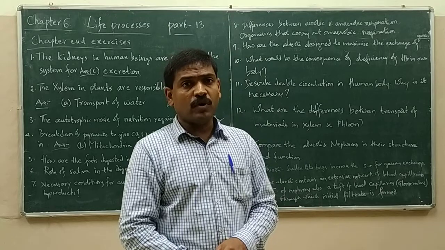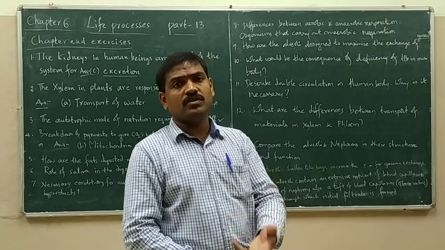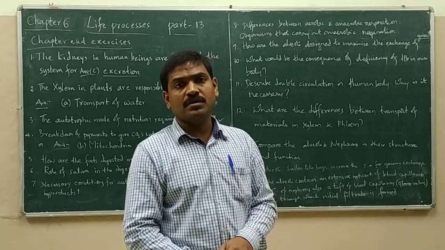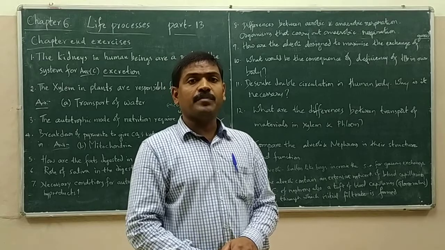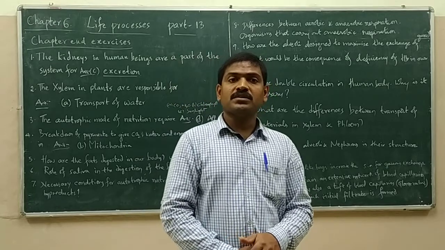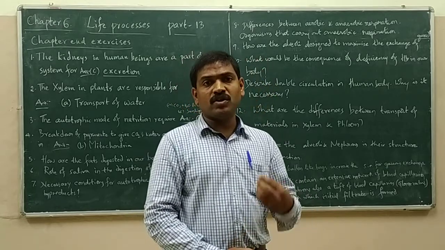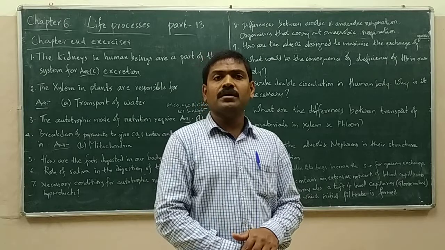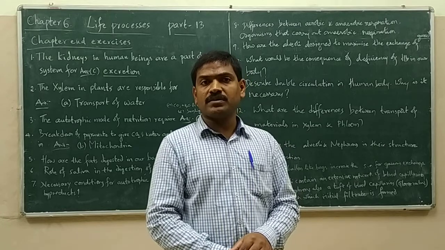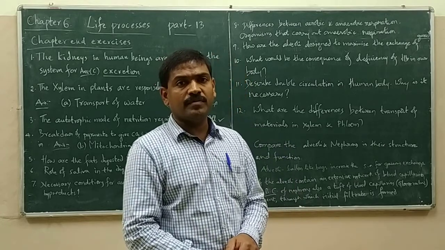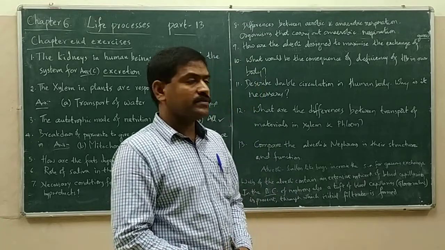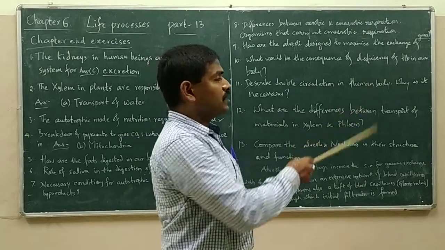Not only that, if oxygen has to move by diffusion alone towards the distant parts from the lungs, it will take a longer period of time, so oxygen cannot reach the cells in sufficient time. And by being dissolved in blood plasma, oxygen can be supplied in very small quantity, so the cells will be deprived of oxygen, very little energy will be produced and the person will become weak. So these are the various consequences of deficiency of hemoglobin in our body.